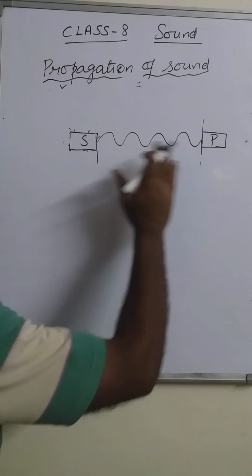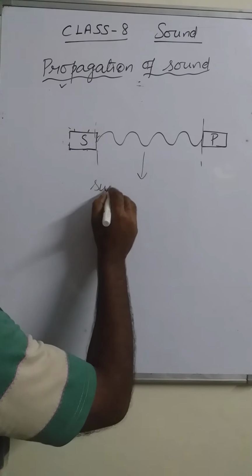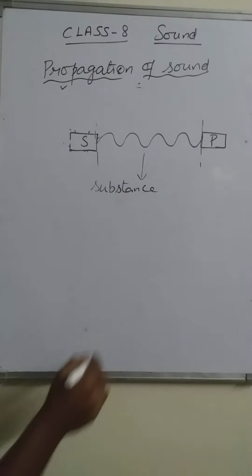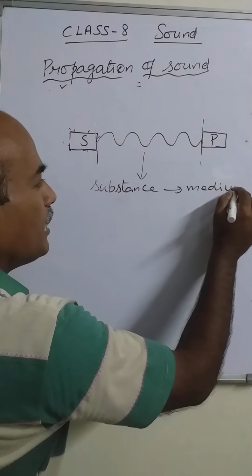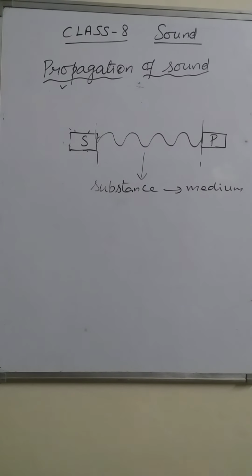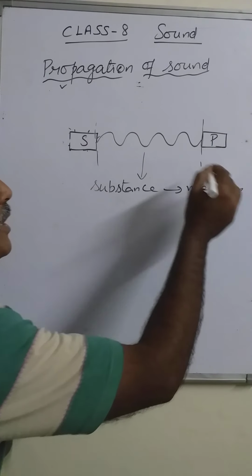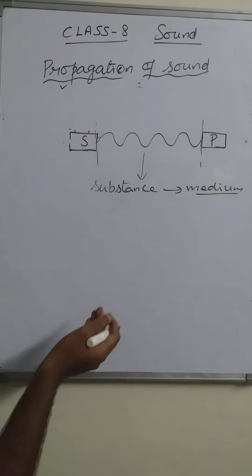Anything may be present, and that substance through which the sound travels is known as medium. So sound is always traveling from one point to another point through a medium. The medium may be any kind.